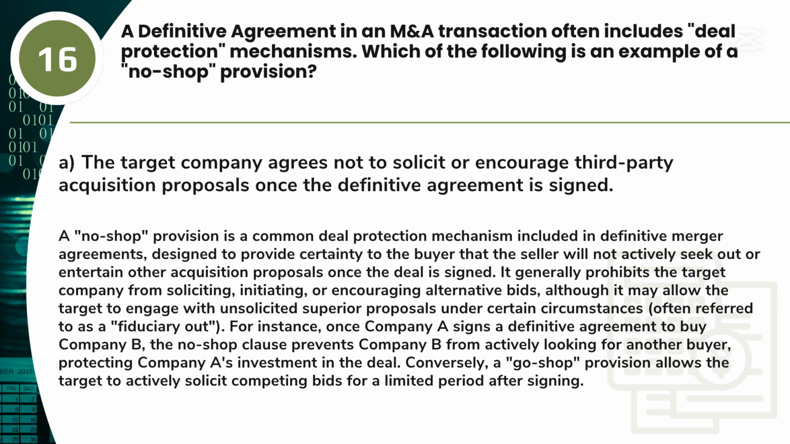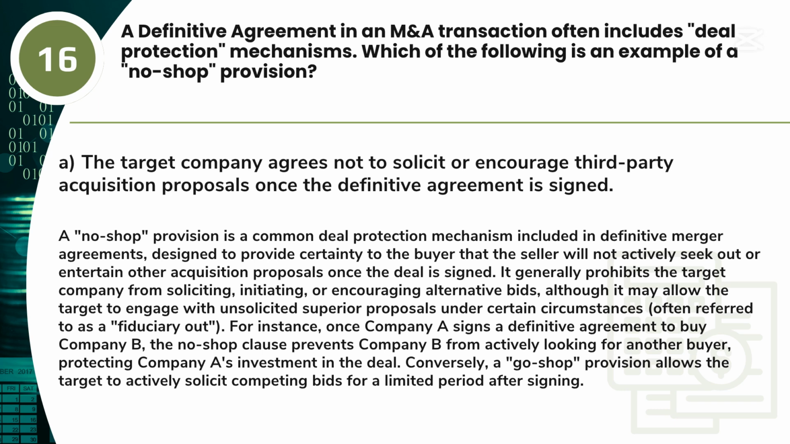Answer: A. The target company agrees not to solicit or encourage third-party acquisition proposals once the definitive agreement is signed. A no-shop provision is a common deal protection mechanism included in definitive merger agreements, designed to provide certainty to the buyer that the seller will not actively seek out or entertain other acquisition proposals once the deal is signed. It generally prohibits the target company from soliciting, initiating, or encouraging alternative bids, although it may allow the target to engage with unsolicited superior proposals under certain circumstances, often referred to as a fiduciary out.